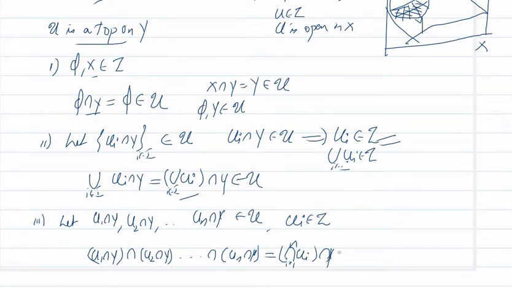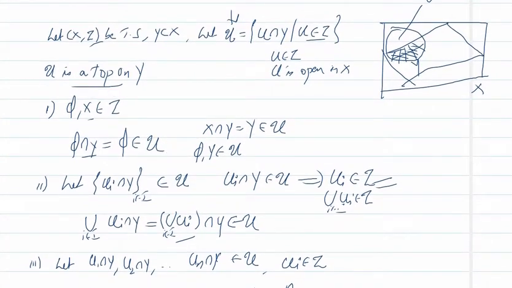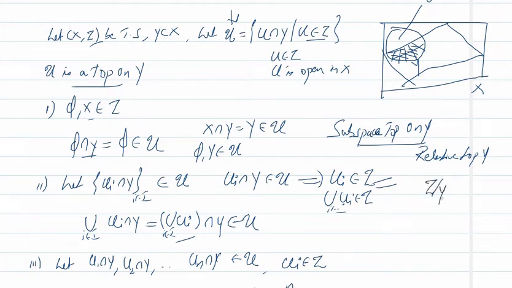So this implies the intersection i running from 1 to n of U_i, intersection Y is a member of U. So U is closed under finite intersection, hence U is a topology on Y, and this topology is called subspace topology on Y, or it is also called relative topology on Y, and this is denoted by tau restricted to Y.